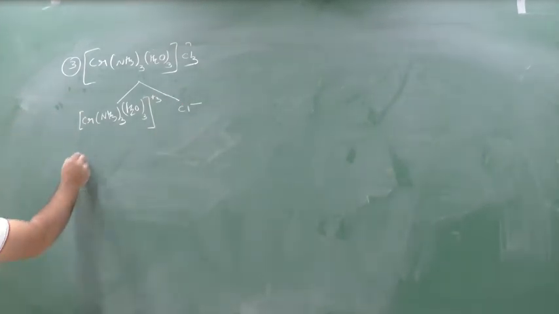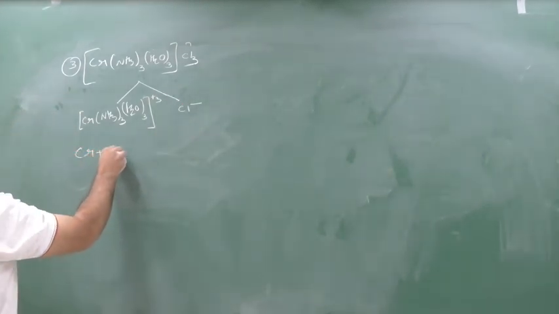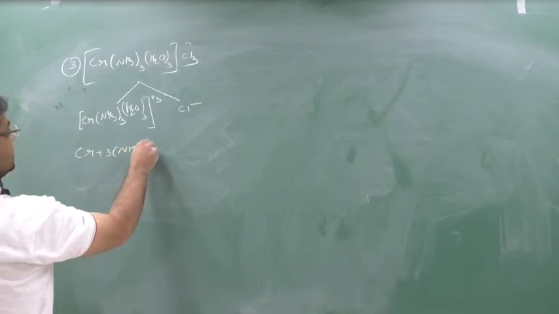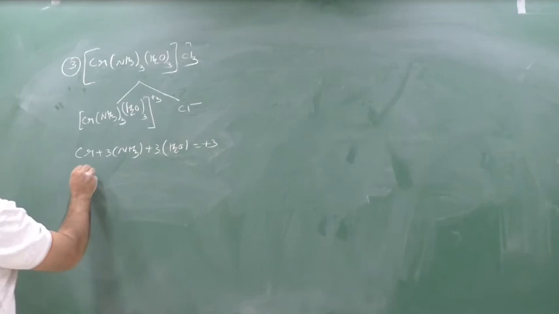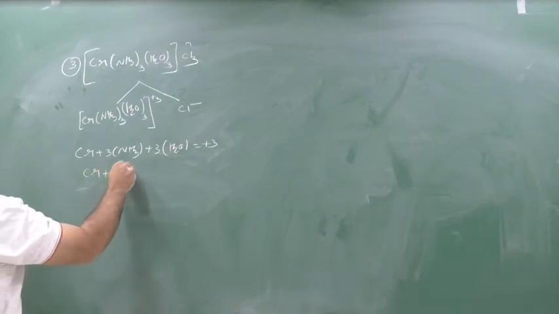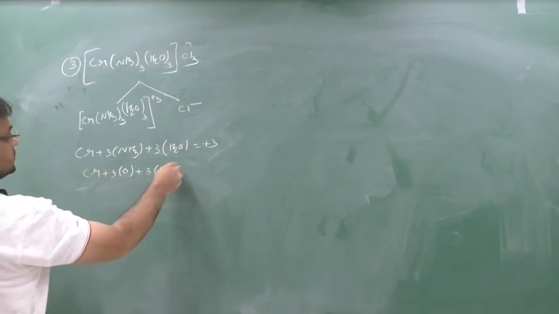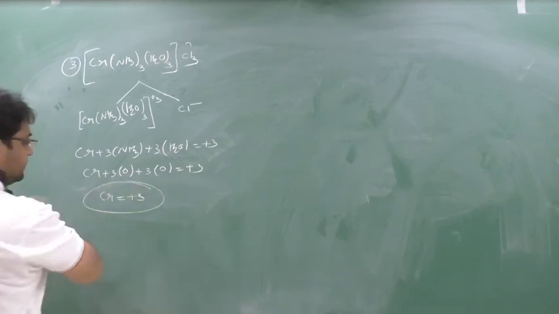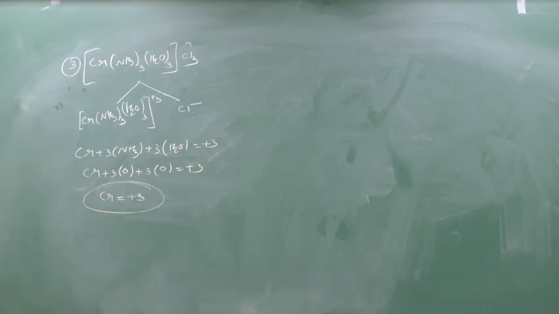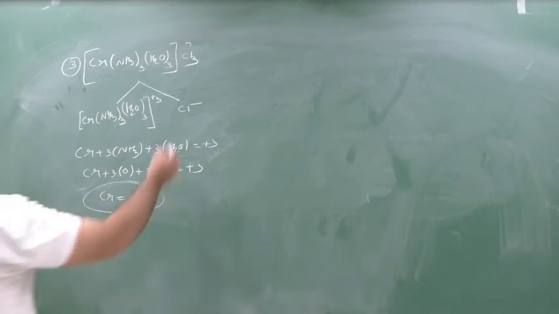Now take the oxidation number. Cr, 3 into NH3, 3 into H2O, plus 3. Cr, ammonia 0, water also 0 because they are neutral ligands. Cr equal to +3. Okay, now we'll start to give the name.